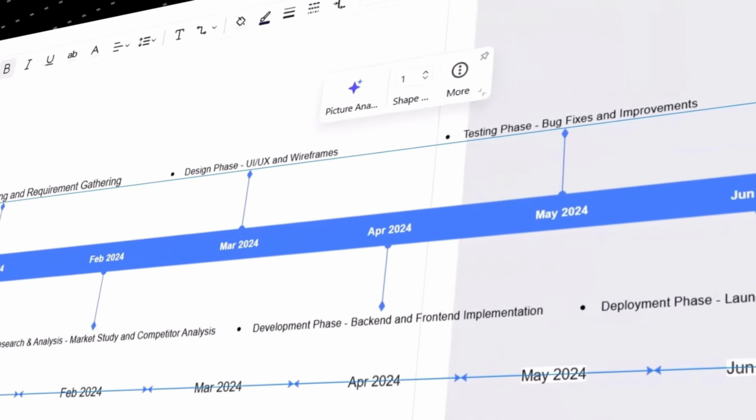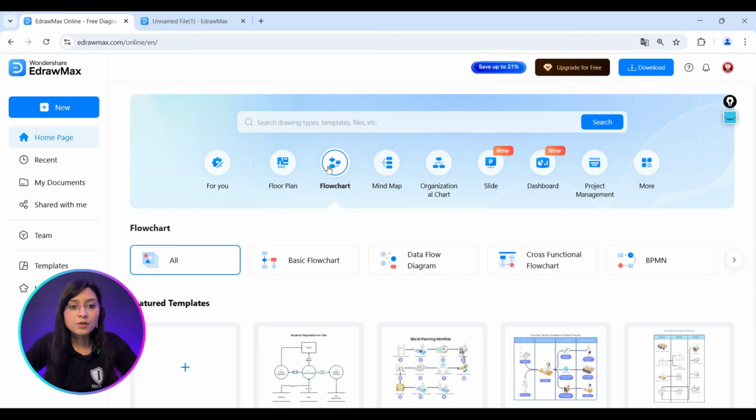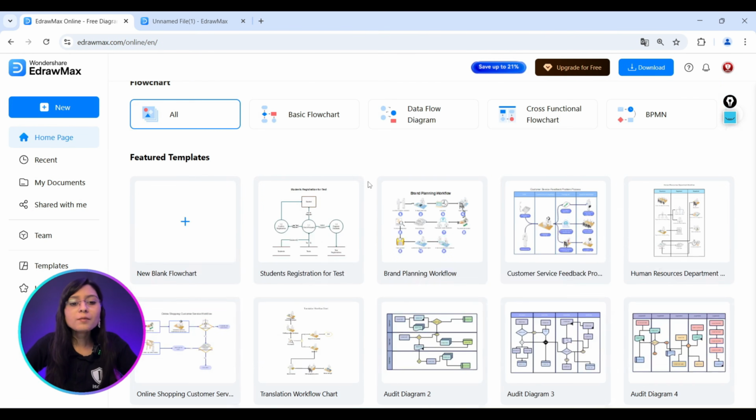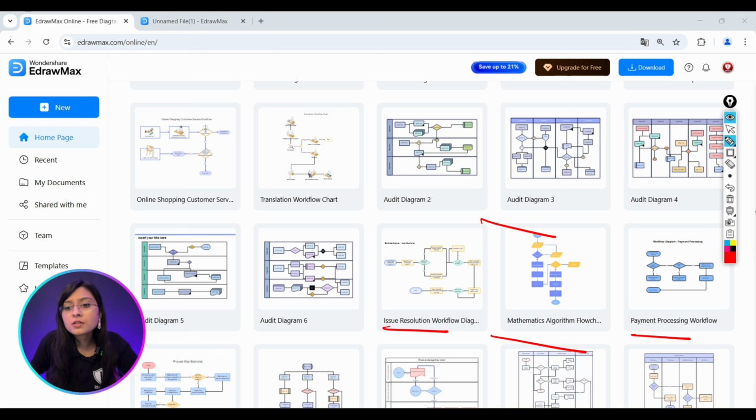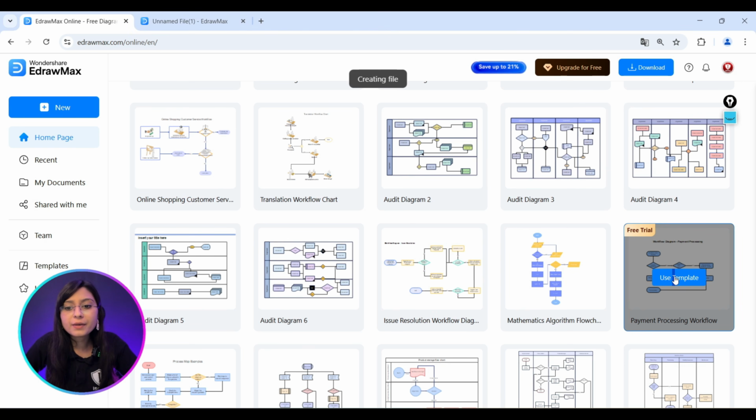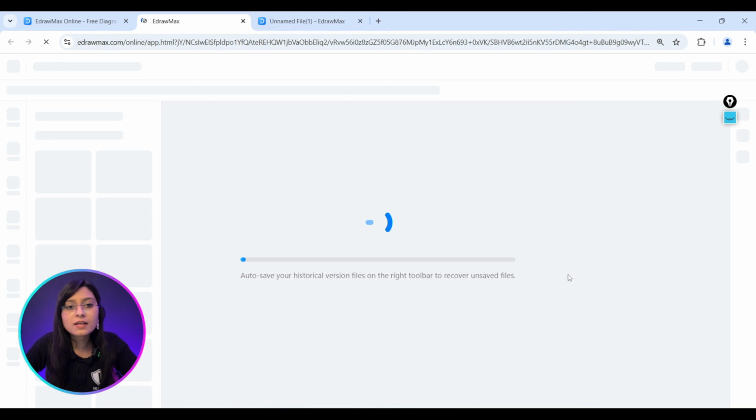And here it's the amazing result we are getting. There are various options. If I click on the flow chart, you can make the flow chart also by using a template. Here you can see there are various templates: audit, mathematics algorithm, issues resolution, payment processing workflow. Let's suppose I have to use the template for payment processing. Here the file is opening. We have to wait for a while.